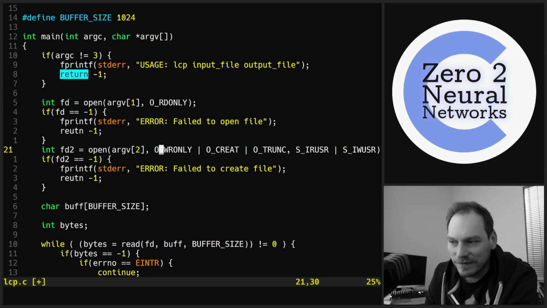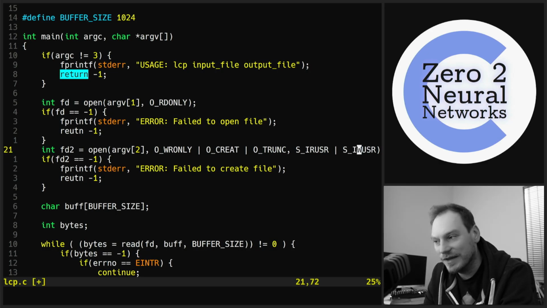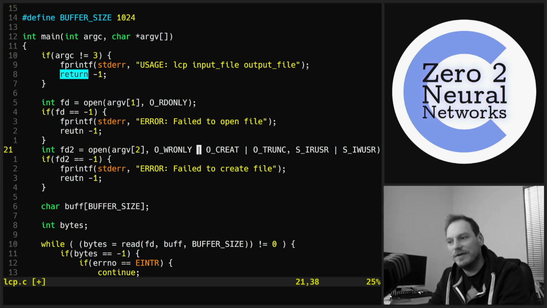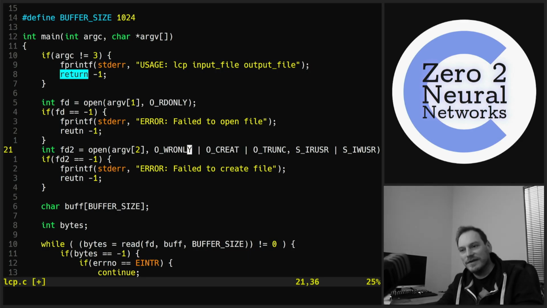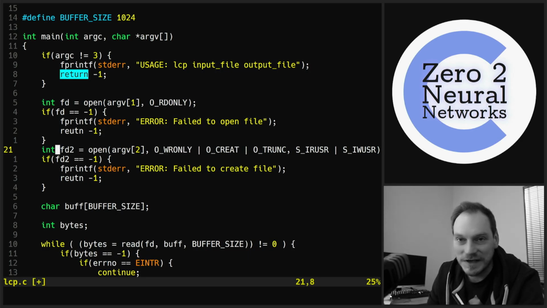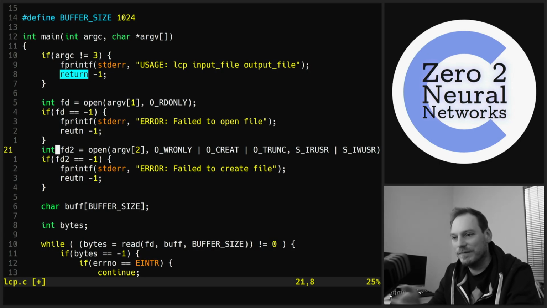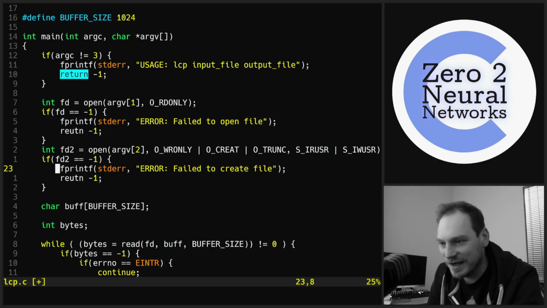And we're opening it with the following flags: O write only, O create, O truncate, and then we have mode, S_IRUSR, S_IWUSR. So we're having those permissions when we create this file, and we're having a default behavior to just overwrite the file, which is the same as the copy command, and we can make this program more complicated and change that if we want to.